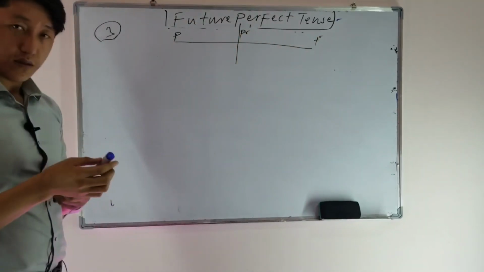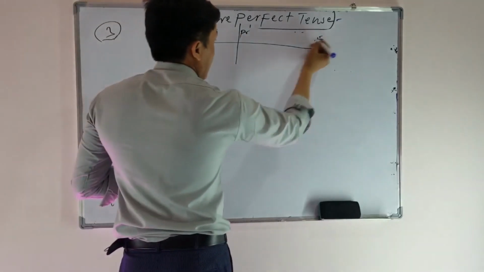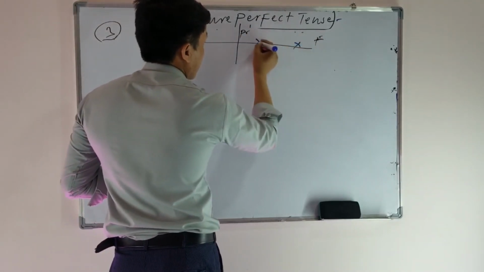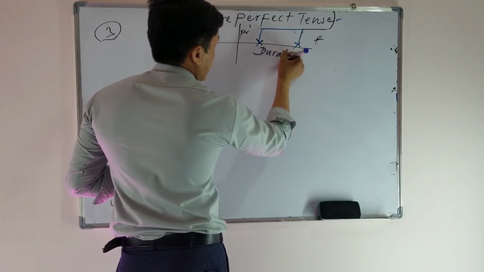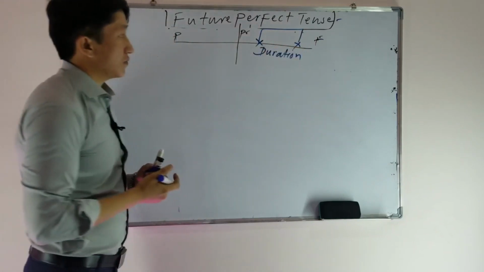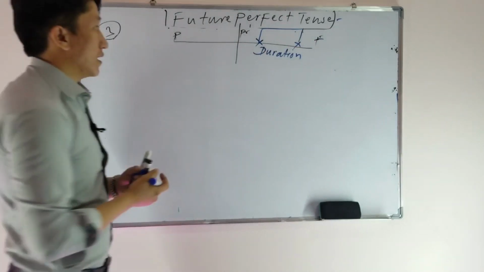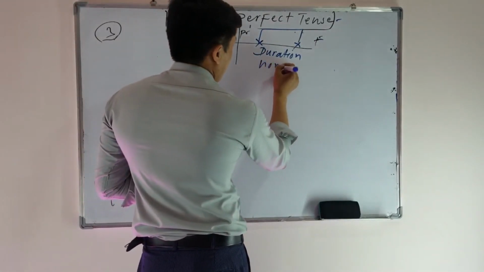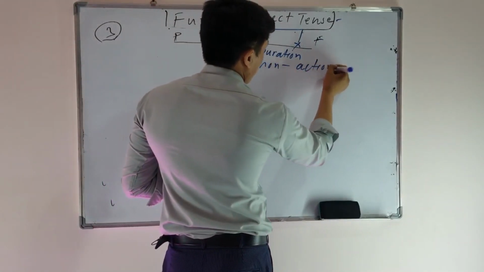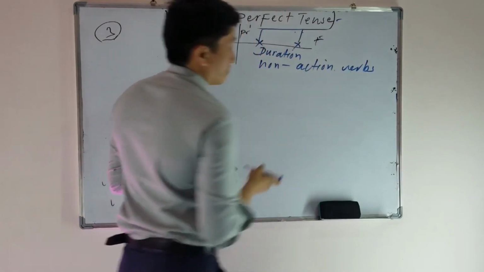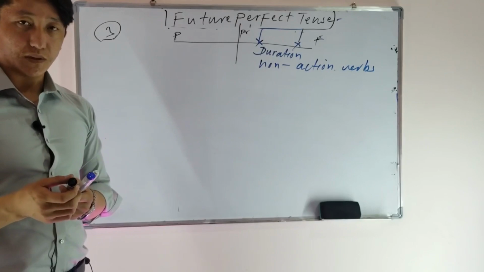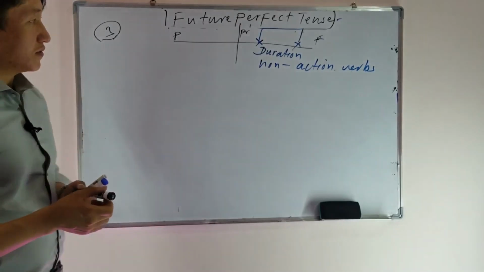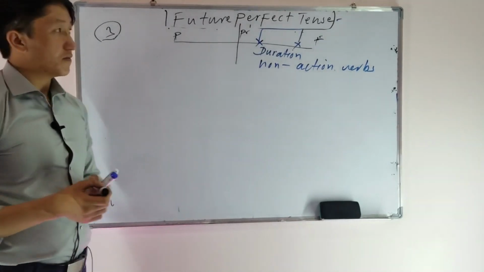The third definition talks about an action that will start and will continue for a period, a duration of an action, before another action in the future. It is mostly used with non-action verbs. If I want to talk about some actions in the future that will probably continue for a period of time before another action in the future, we have to use future perfect tense.